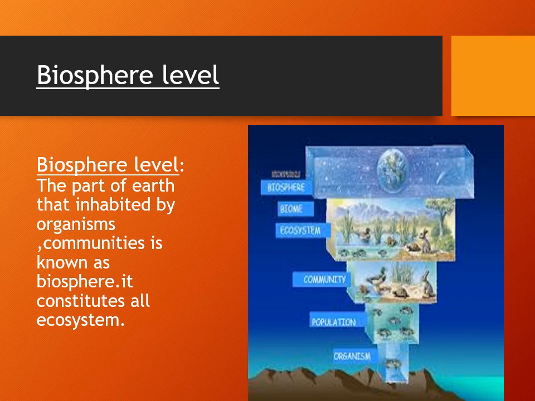So when many populations combine, they form communities, communities combine to form the ecosystem, and ecosystems combine to form the biomes, and all the areas where any living organism can live are considered the biosphere.